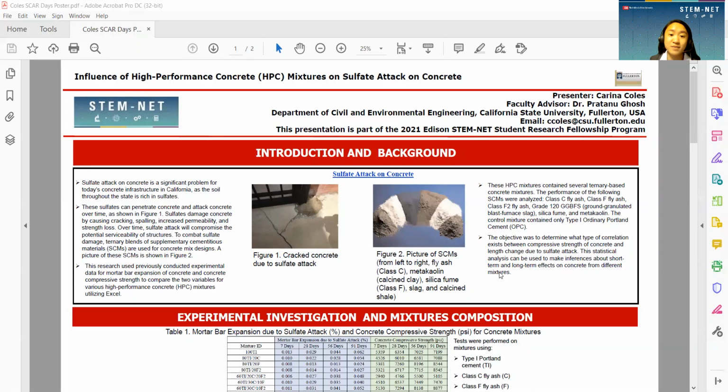My research for this semester focused on answering the following question. How can supplemental cementitious materials improve the performance of concrete mixtures? To answer this question, I organized data on Excel from the National Concrete Pavement Technology Center, and I compared the compressive strength of concrete with mortar bar expansion due to sulfate attack.